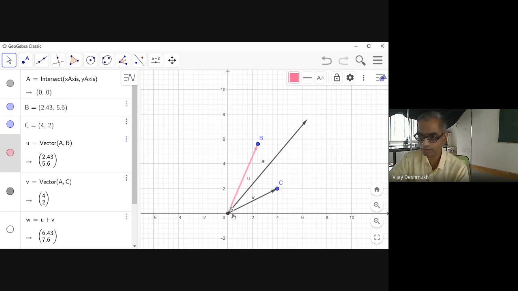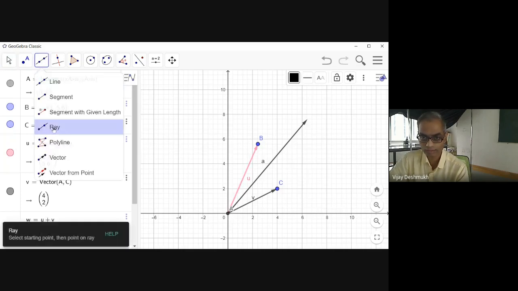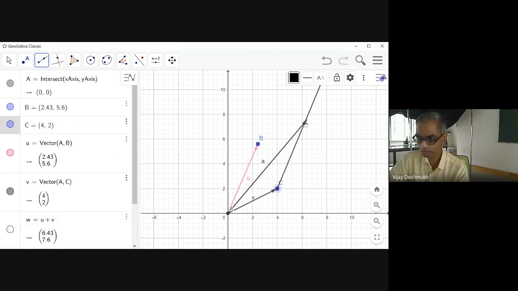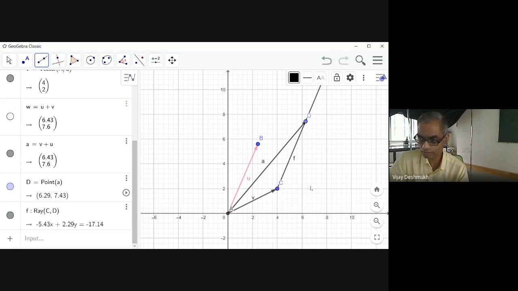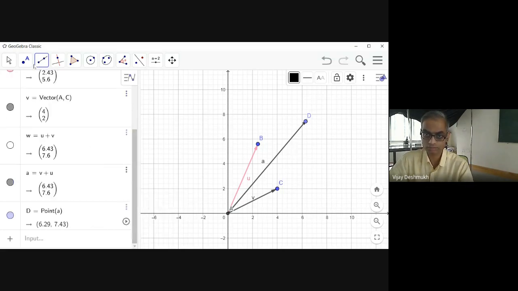So you can just put some parallel ray from, say, point C to here. Now you can see the values for F. Oh, that has given an equation. Sorry. Let me put a vector here, not this. Delete.